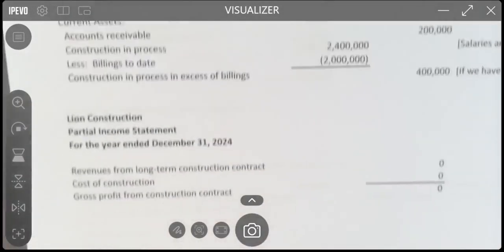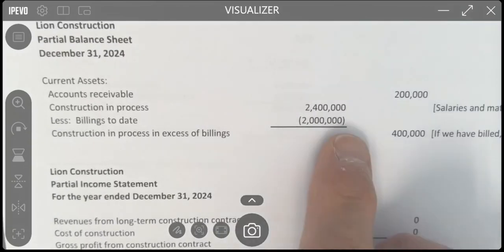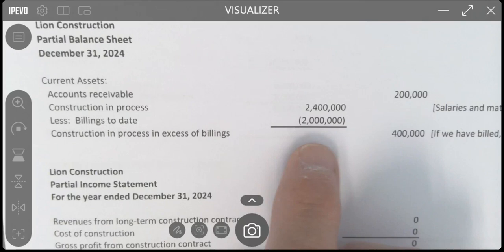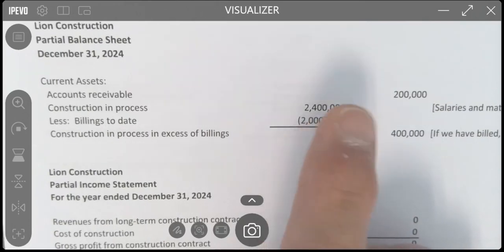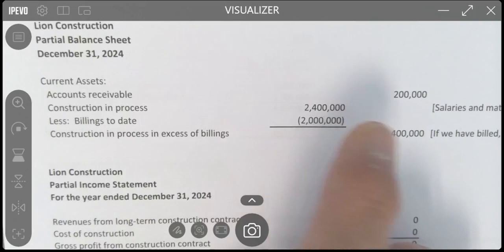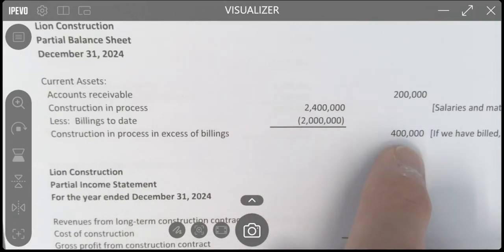So here are the financial statements at the end of 2024. On the assets, you have the accounts receivable of $200,000. You have construction in process of $2.4 million and the billings to date of $2 million. So you have $400,000 of construction in process in excess of billings.